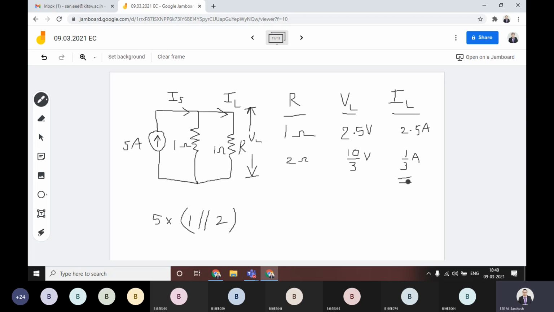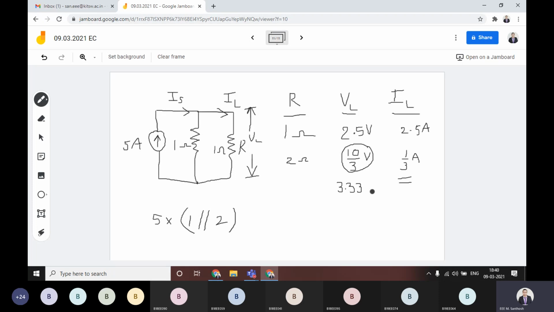You understood? Do you have any doubt at this stage? How did we get this 1 by 3? Do you have any doubt? This 10 by 3 is 3.33. They are telling, okay, 3.33. This is the value.